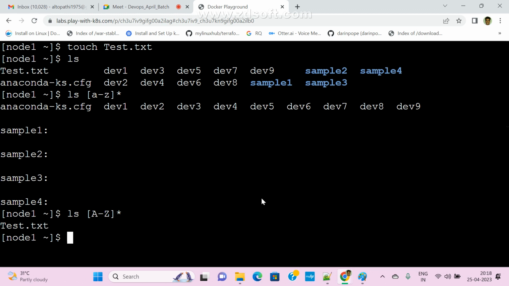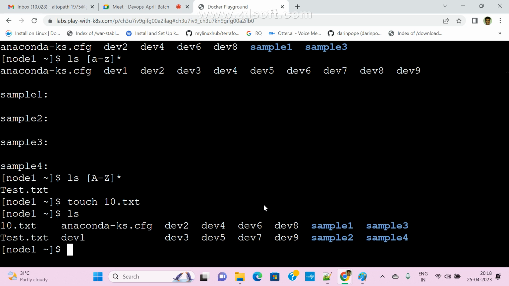Now for example, touch space, I am giving 10.txt. This is my file name, 10.txt. The file was created. Now I want to display only that file, starting with a number. Now tell me the syntax: ls. I want to display only number files, where the file name should be numbers. Now how to check it?